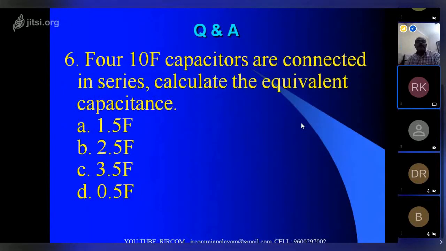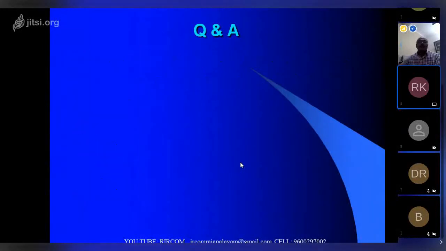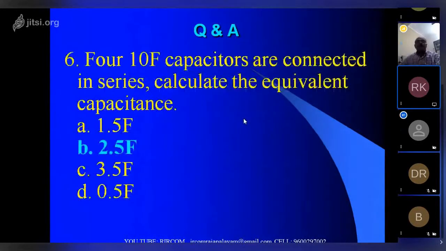Four 10 farad capacitors are connected in series. Calculate the equivalent capacitance. C by N, 10 by 4, so 2.5 farad will be the correct answer.